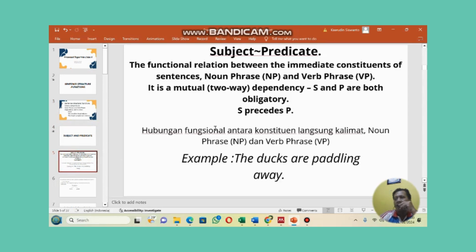The functional relation between the immediate constituents of sentences, noun phrase or NP, and verb phrase or VP. It is a mutual two-way dependency. Subject and predicate are both obligatory. Subject precedes predicate. Ini merupakan hubungan fungsional antara konstituen langsung kalimat, noun phrase and verb phrase, masing-masing disingkat NP dan VP. Example: the ducks are paddling away.